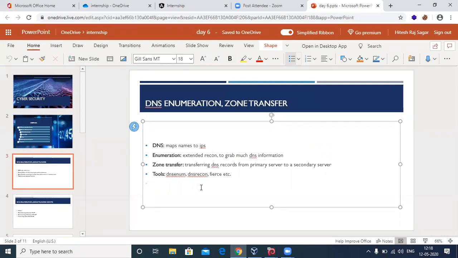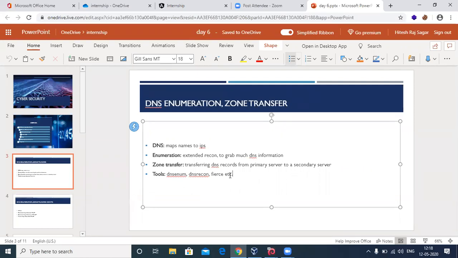Okay, so you have all your DNS records, and the structure of DNS, that is the domain name server and zone. Zone transfer means that if a DNS is misconfigured or not properly configured, you can grab all those things and transfer them from the primary server to another fake server for your own use, so that you can examine it in detail and get more important information. So that is zone transfer. It's a kind of attack.